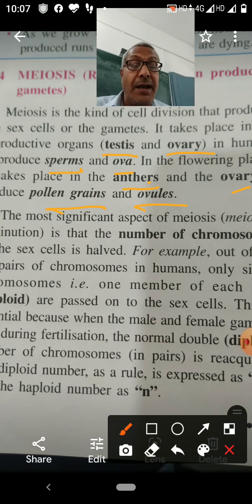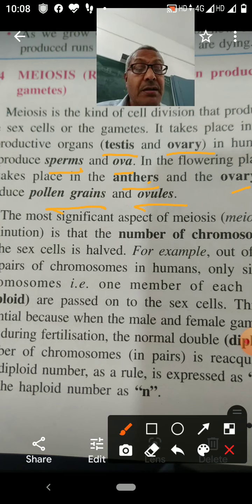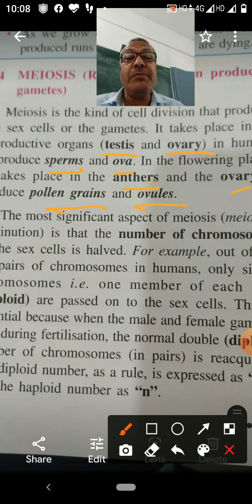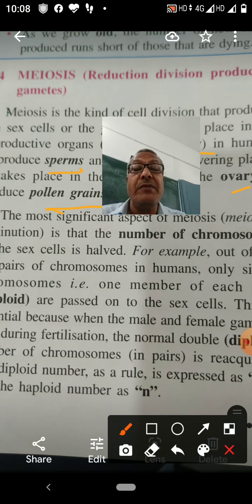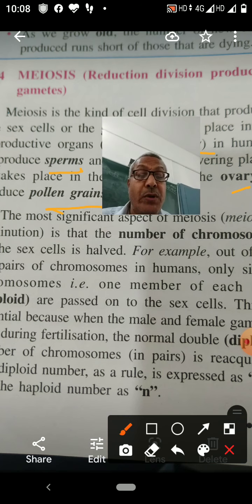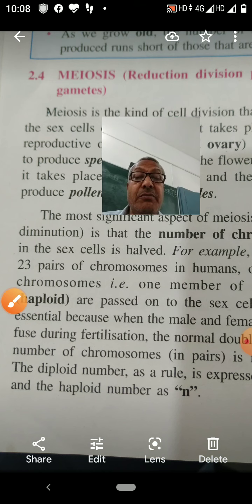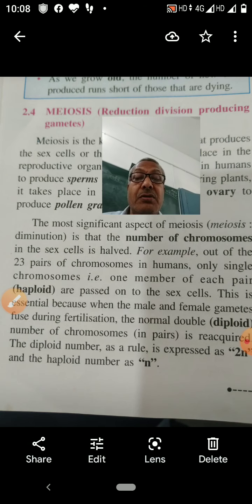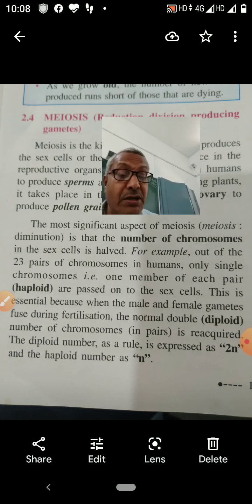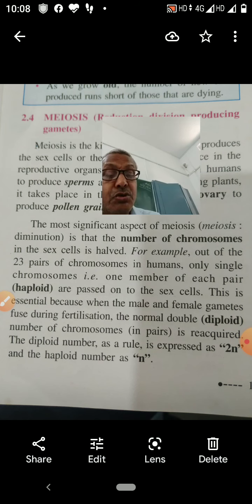After the fusion of two gametes, a zygote is formed. So the zygote develops into a new individual. Meiosis division occurs in two successive divisions. Mitosis is only one division, but meiosis is in two divisions. First is meiosis 1 and second is meiosis 2. So there are two divisions: one is meiosis 1, other is meiosis 2.